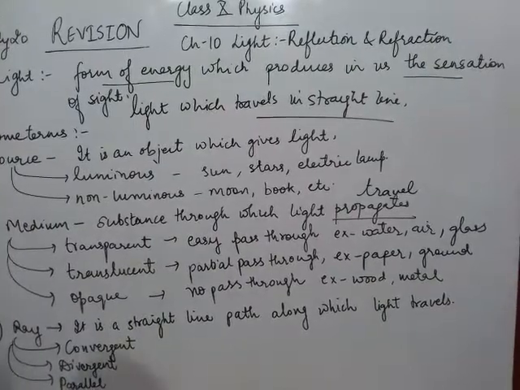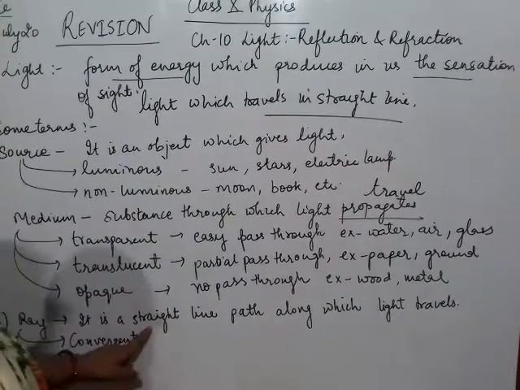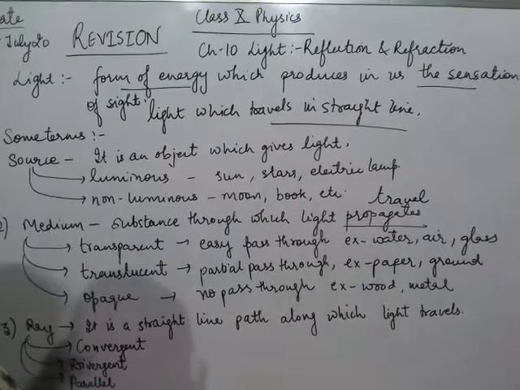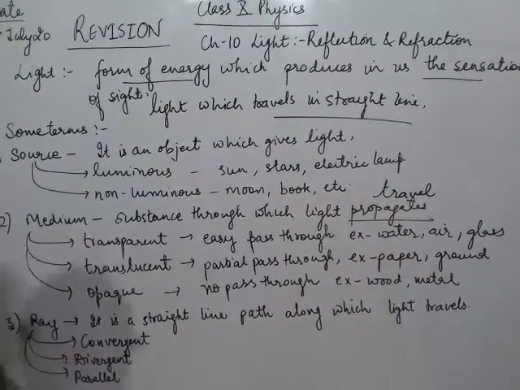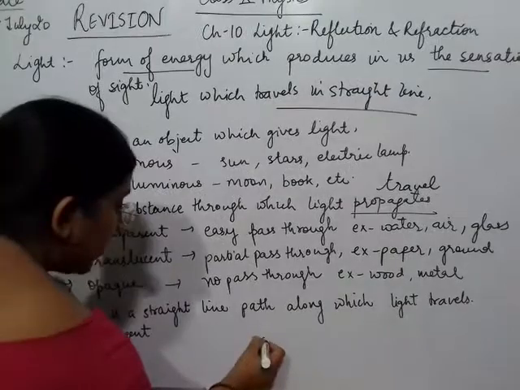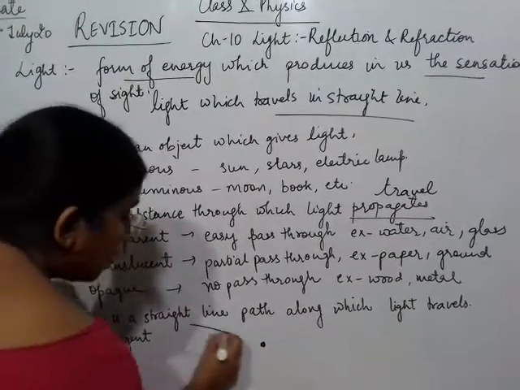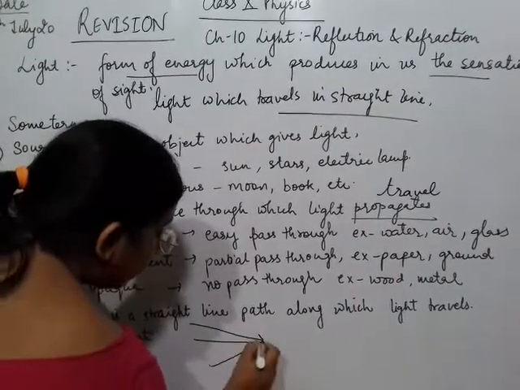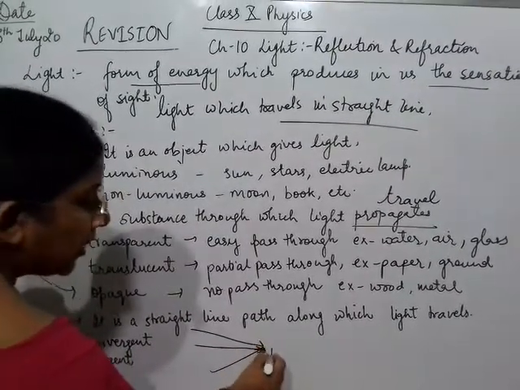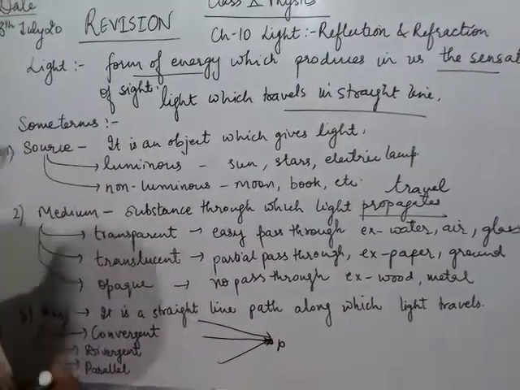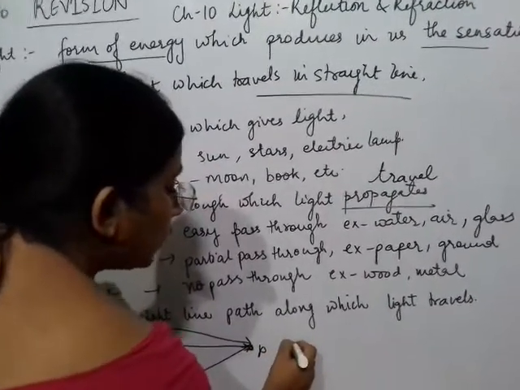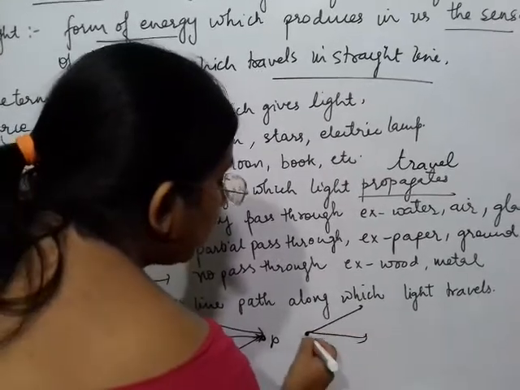On the basis of this path, the rays can be convergent, divergent, or parallel. Convergent: for example, various rays of light converge to a single point P. This is called convergence. Divergent: from a point source the light is emitted in different directions.